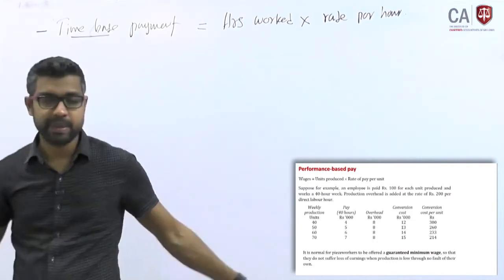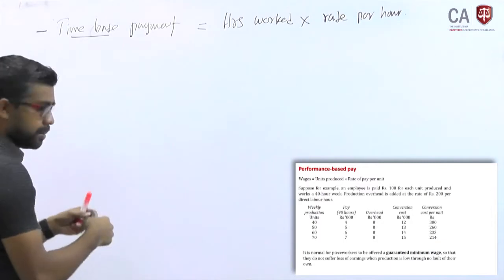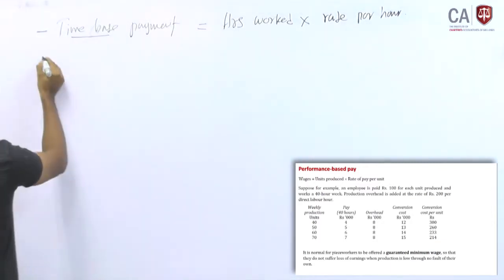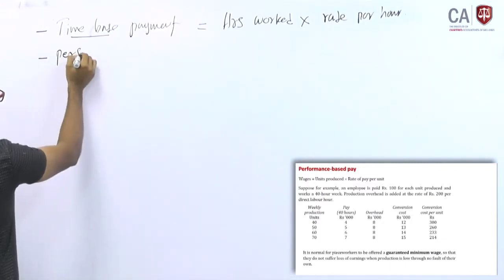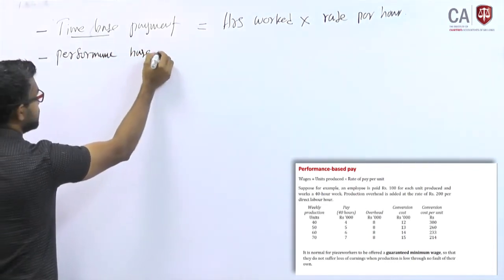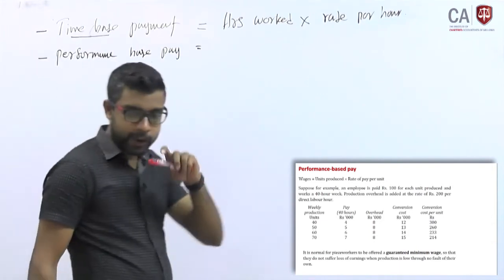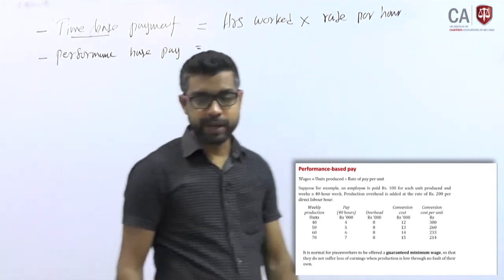Right. I will keep this equation, then you can easily compare. This is time based payment and performance based pay. Right. How do you calculate it?